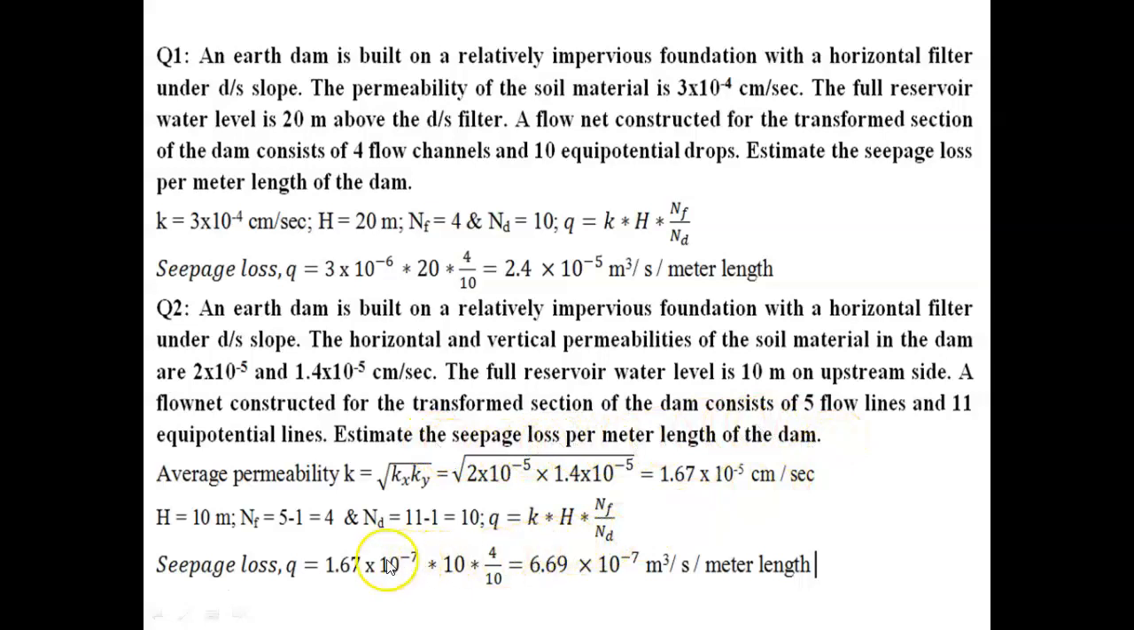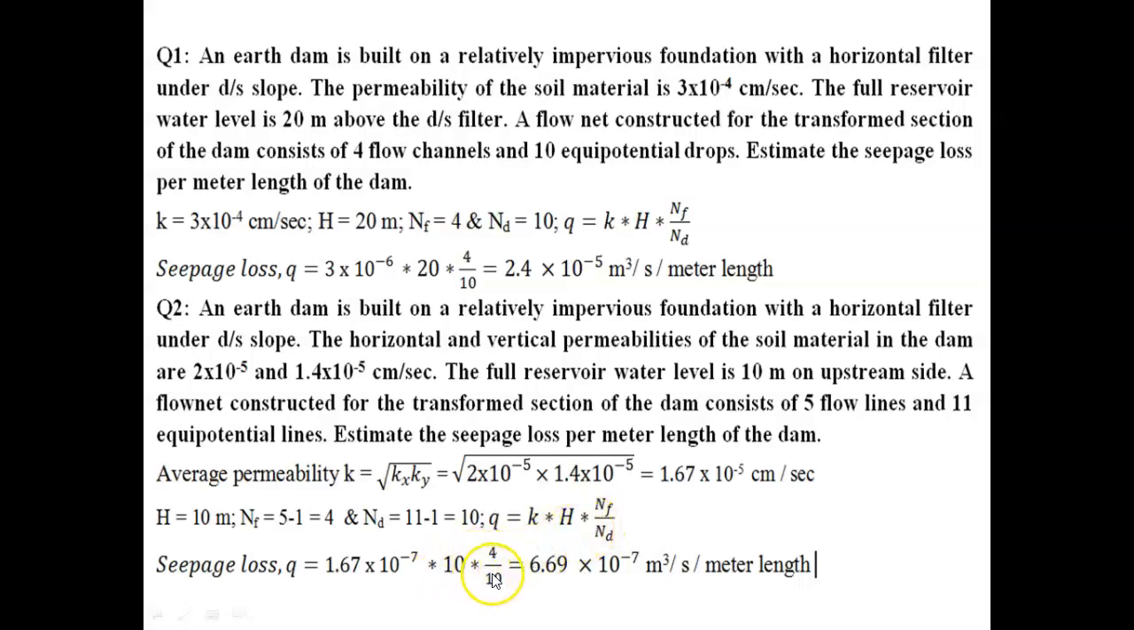So here two values of coefficient of permeability are given with respect to two different directions, so that we can estimate the average permeability using the equation K equal to square root of Kx into Ky. So after finding the average permeability, then we can use the same equation of seepage loss, which is equal to K H Nf by Nd. So here K value we have to take as average permeability 1.67 into 10 to the power of minus 7, because we converted from centimeter per second to meter per second, into H value. H value is the total head, which is 10 meter.